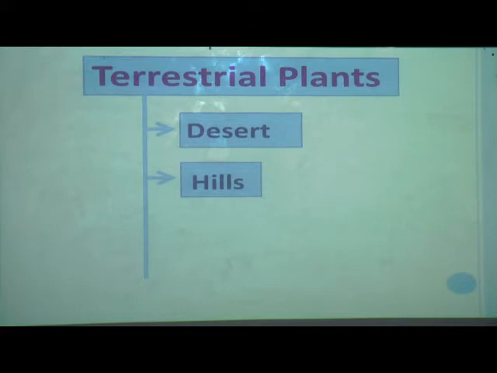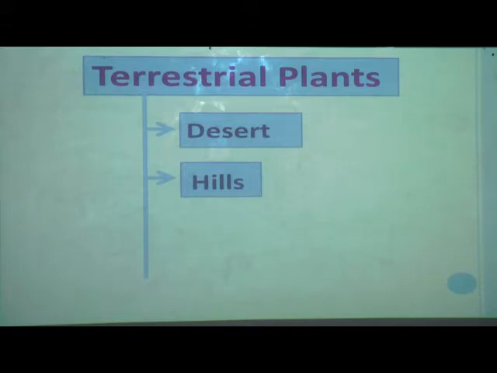these are called conifers. Why are they called conifers? Because instead of flowers they have cones, and these conifers are evergreen. Why are these called evergreen trees? Because they do not shed all their leaves at the same time, so they look green throughout the year. Some trees which grow in hills, like oak and maple, shed their leaves in the winter season to protect themselves from cold. Those are called deciduous plants, and new leaves grow in spring.